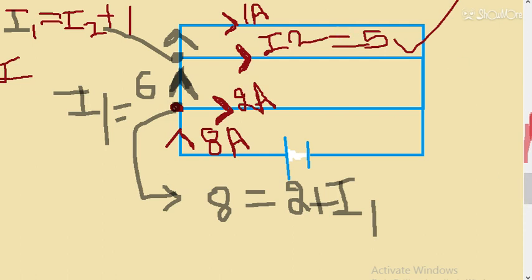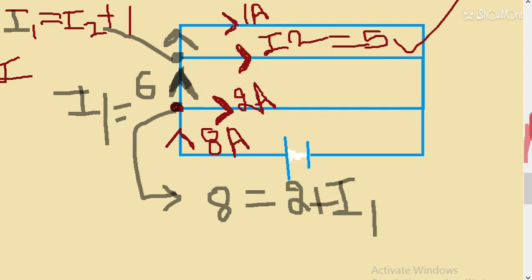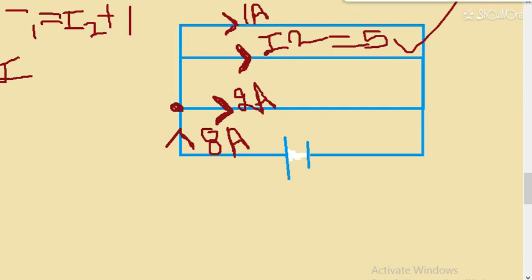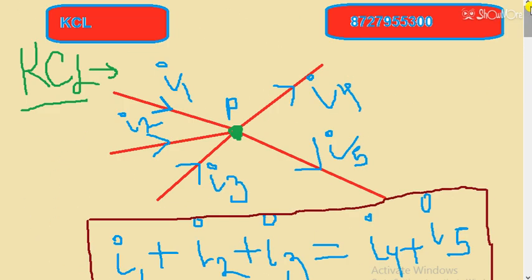So we have seen some questions. If any doubt is there, you can ask me in the comment box, or you can ask the doubt on my personal number. So this was the question that I was discussing. You can note down the question, and 3 questions we have discussed: this one, this pentagon type question, and the earlier square type question. Earlier we discussed the definition of KCL, Kirchhoff's current law: the total inward current to a point is equal to the sum of the total outward current.